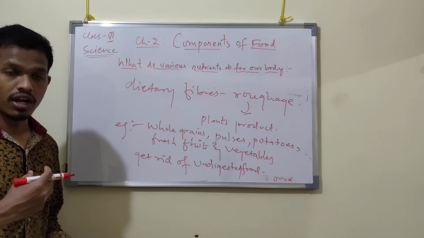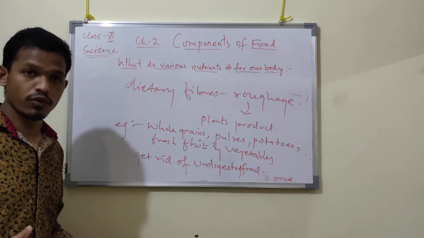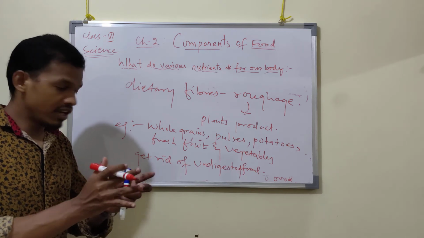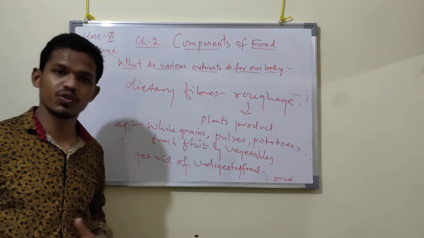When you eat, whatever undigested food there is, it is excreted outside. So during that time, these RAFEs are useful in our body.